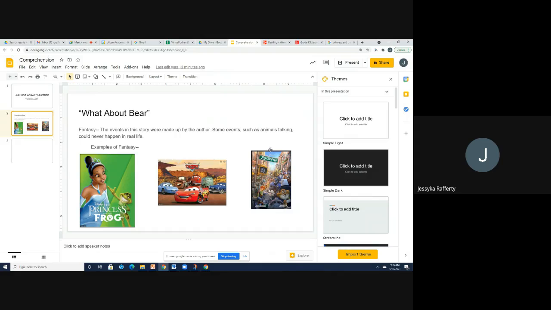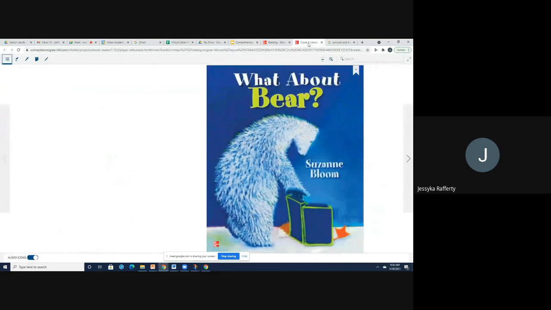So the first thing we're going to do today to talk about asking and answering questions is look at our story and take a picture walk through What About Bear. Now, when we take a picture walk, we're just going to ask ourselves some questions. What do you think is happening? So look at the cover page here, and the cover page is the front of our book before we open it. We could ask the question, what is Bear doing?